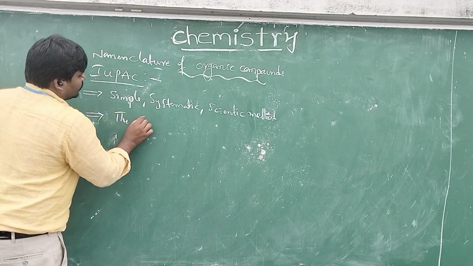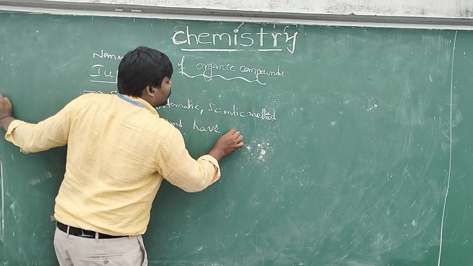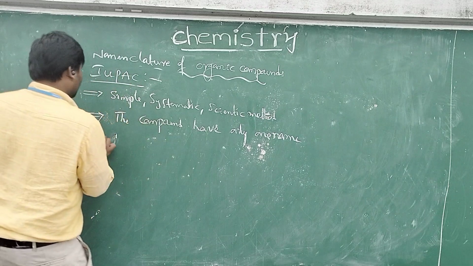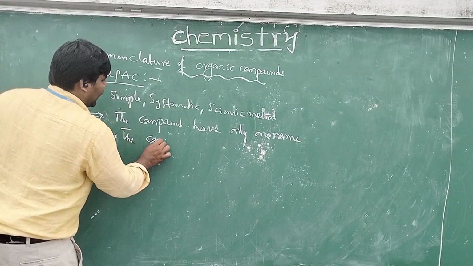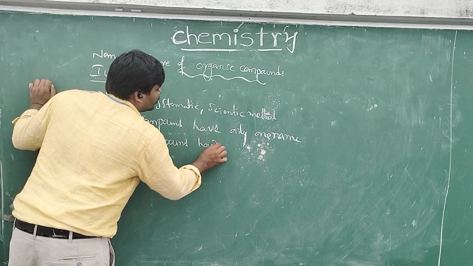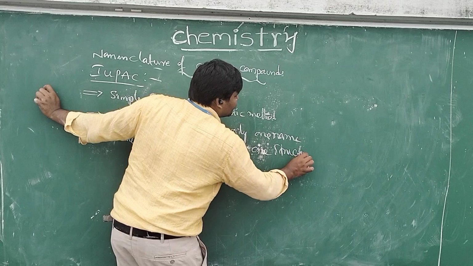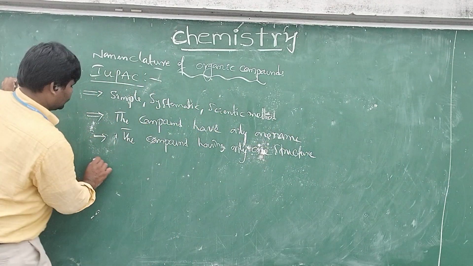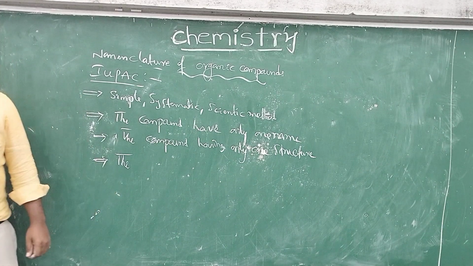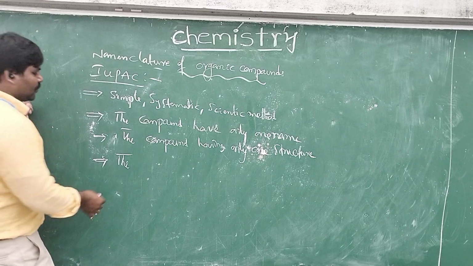So the compound must have only one name and only one structure, and the system can be applied to naming multifunctional organic compounds.